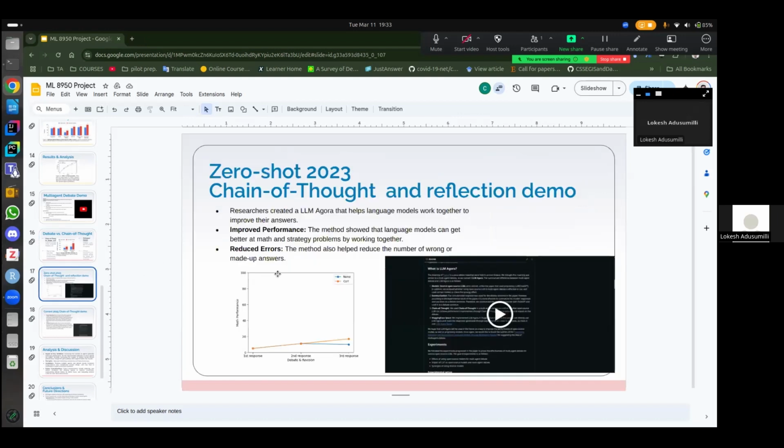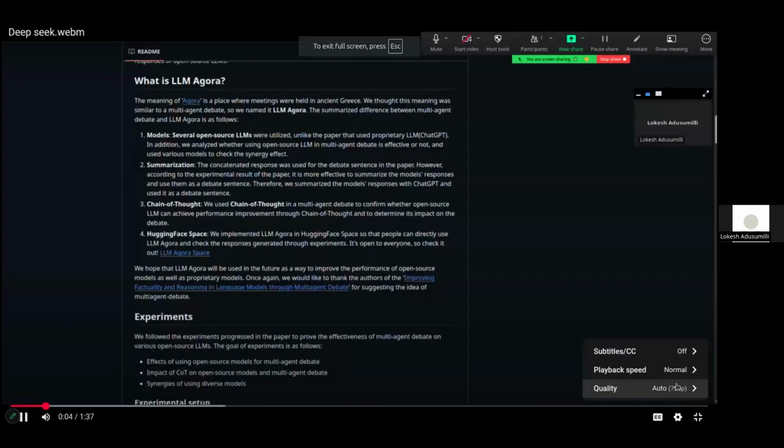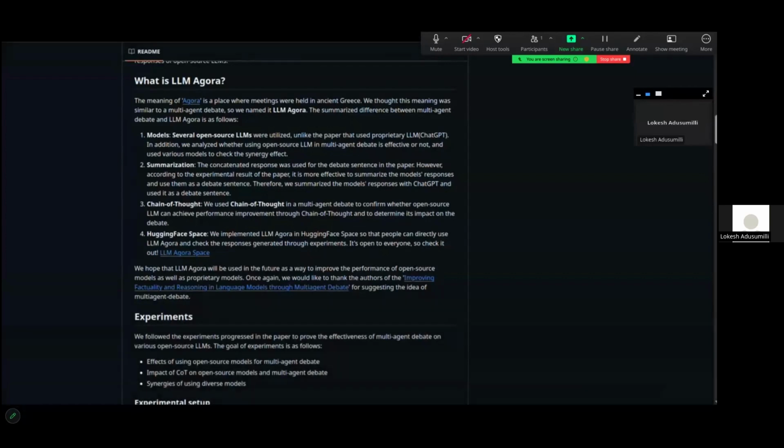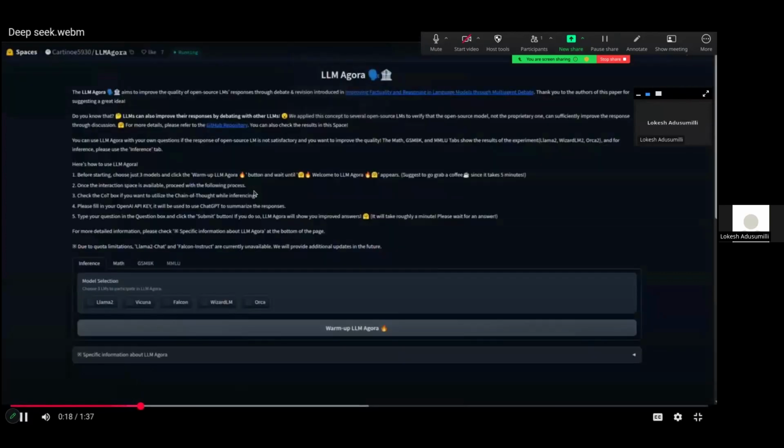So if we go over to the demo, the researchers had created a multi-agent debate model, which is called LLM Agora, and they had implemented it on Hugging Face. So we'll just take a quick look into the demo. They had used ChatGPT as the summarizer for each and every open source model. So they're using a bunch of open source models.